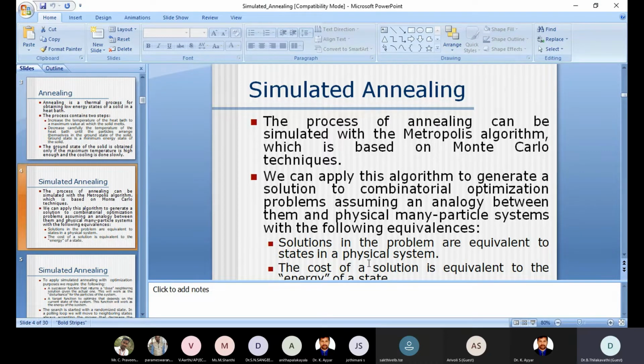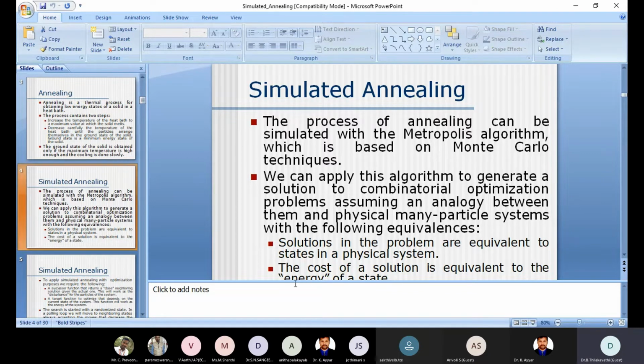You may already know about it. It is the process of obtaining random samples from a given sequence. So the annealing can be simulated with the help of the Metropolis algorithm. For what purpose? The purpose is to obtain the optimum solution.